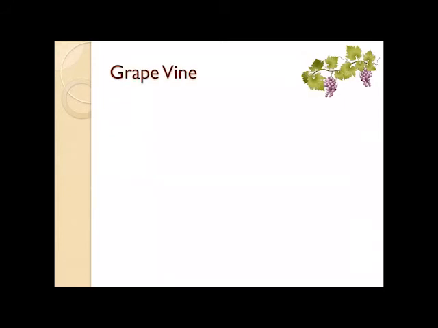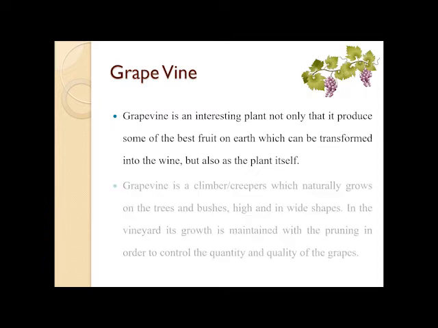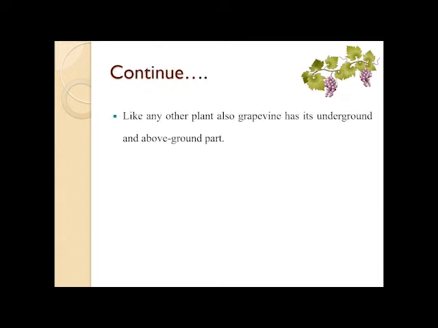Grape wine. Grape wine is an interesting plant, not only because it produces some of the best fruit on earth which can be transformed into wine, but also as a plant itself. Grape vine is a climber or a creeper which naturally grows on trees and bushes, high and wide. In the vineyards, its growth is maintained with pruning in order to control the quantity and quality of the grapes. Like any other plant, grapevine also has its underground and above ground parts.